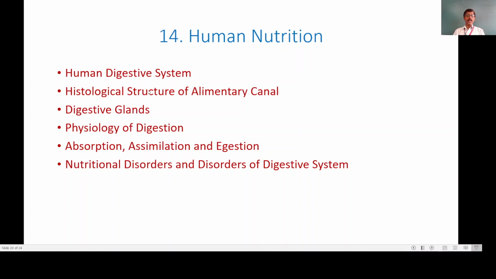At the same time, the digestive glands are responsible for the digestion of the food. Then physiology of digestion, how the actual process of digestion occurs. Then absorption, assimilation and egestion. These are the sub points in the physiology of digestion: how the digested food is absorbed, the nutritive part is assimilated, and the undigested part is egested, or thrown out of the body. Then we will see the nutritional disorders and disorders of the digestive system.